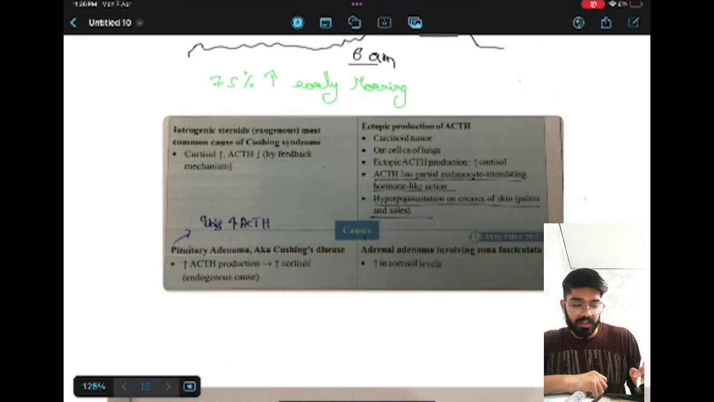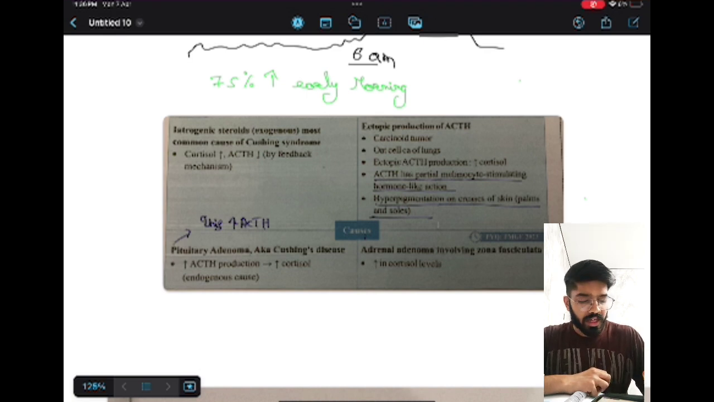The second reason for increase in the cortisol level is pituitary adenoma. Due to the pituitary adenoma, the ACTH will be increased, and due to the increased ACTH production, the cortisol level will also be increased in our body. So you have to pay attention to why the ACTH level is increasing due to pituitary adenoma. The third one is the ectopic production of ACTH due to carcinoid tumors. The carcinoid tumors are responsible for increase in the ACTH.